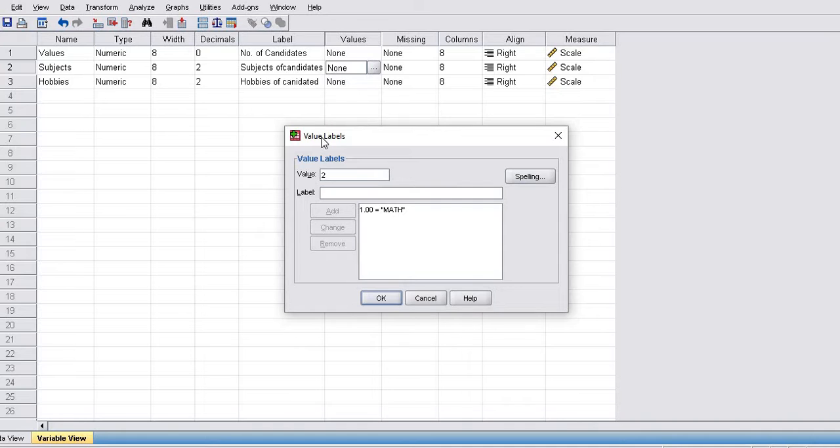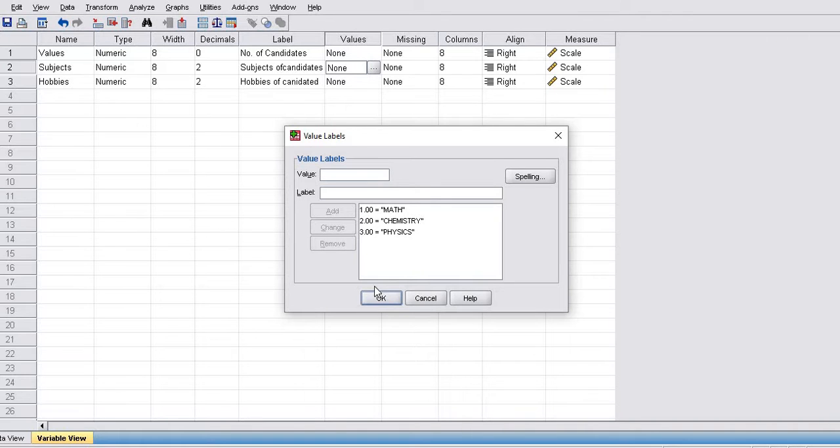Second for chemistry, and third for physics, added this value also.